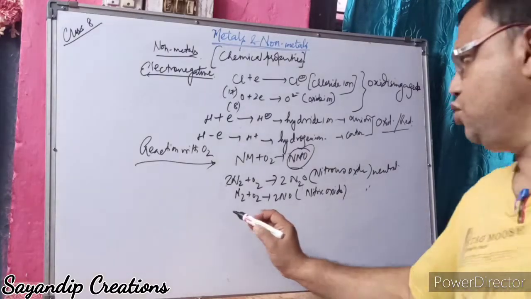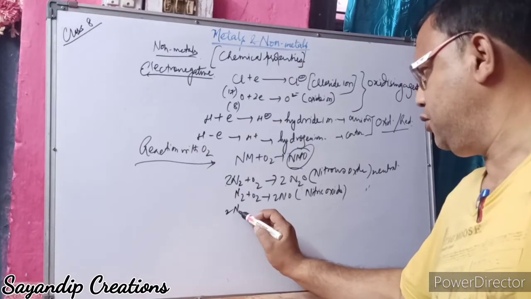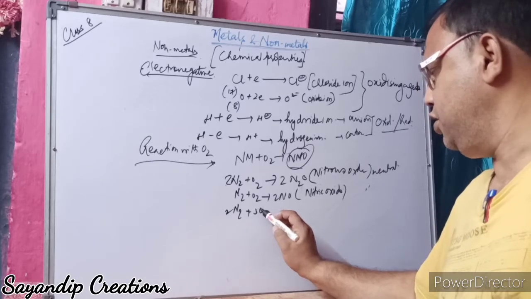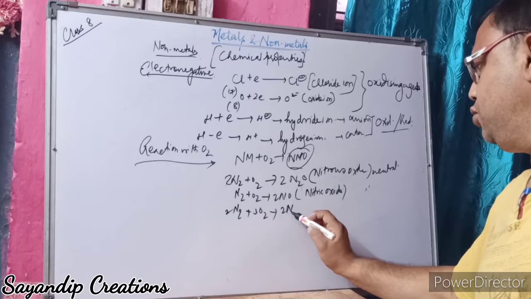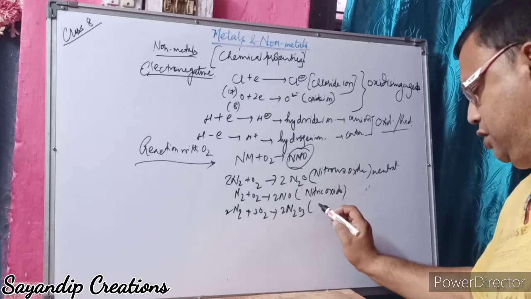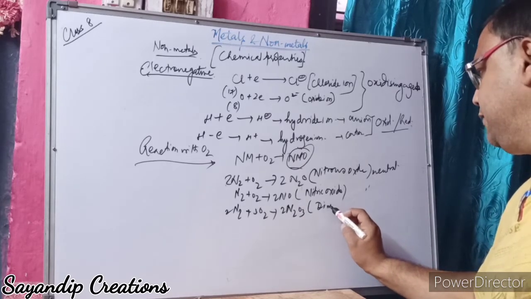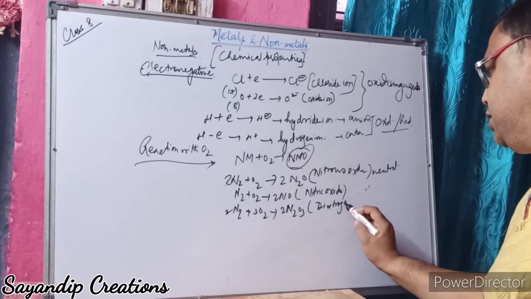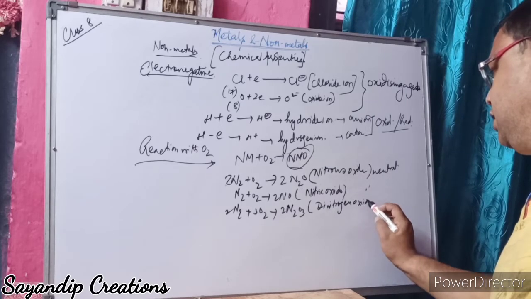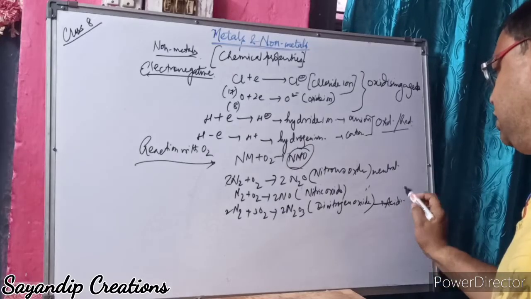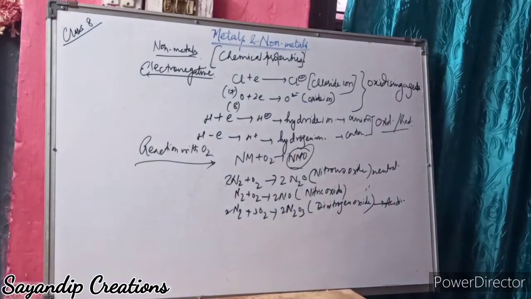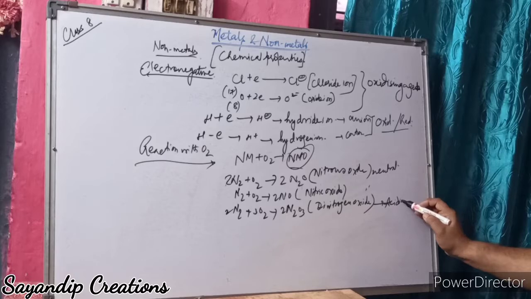Now 2N2 plus 3O2 forms 2N2O3, dinitrogen trioxide, which is acidic in nature.